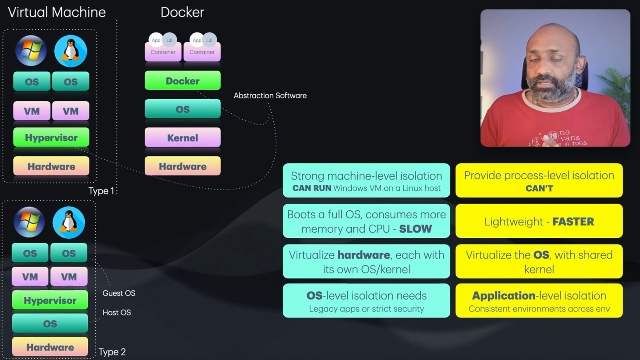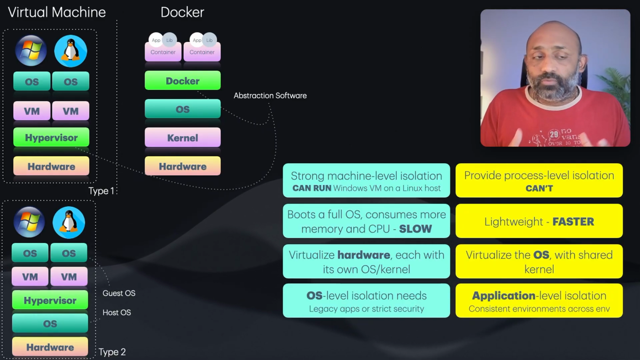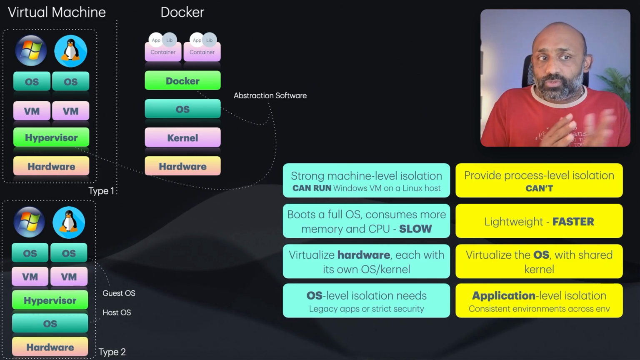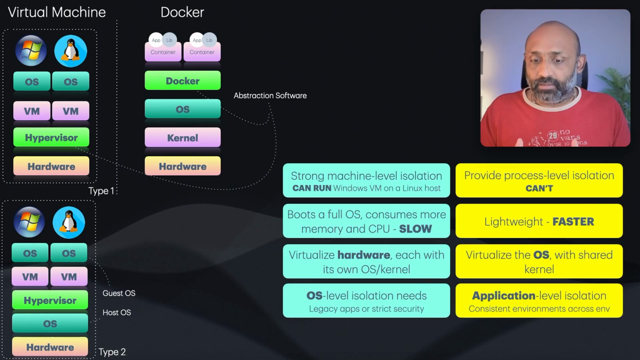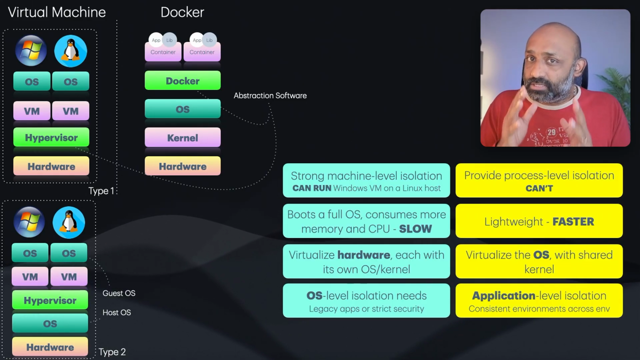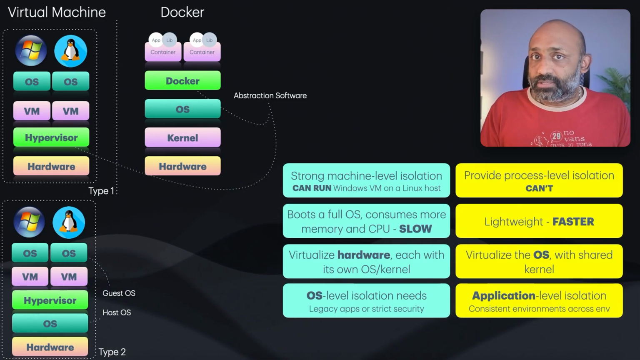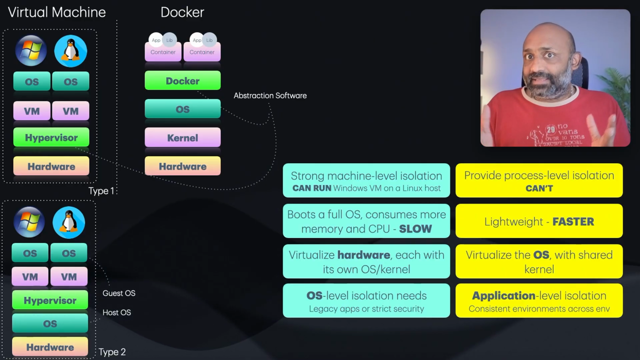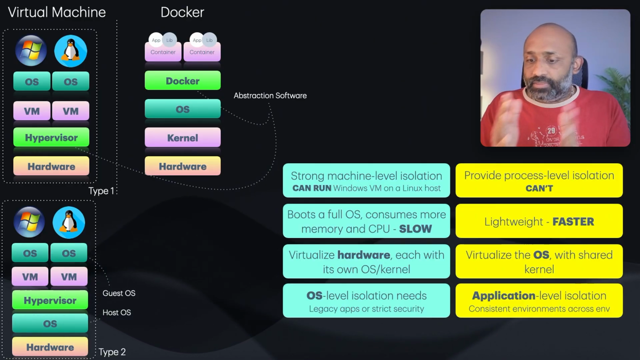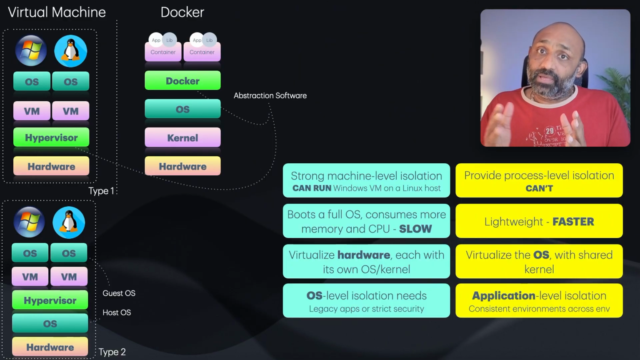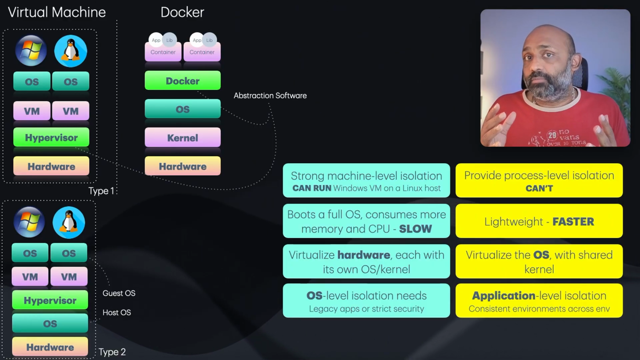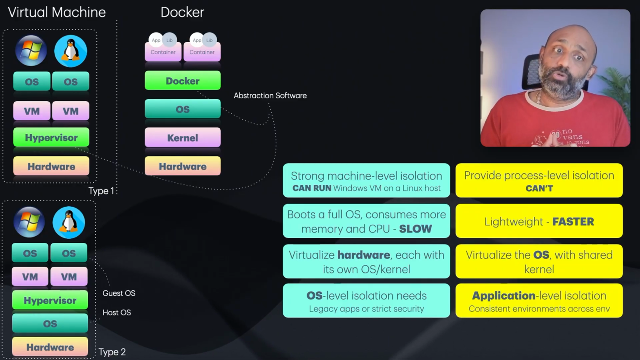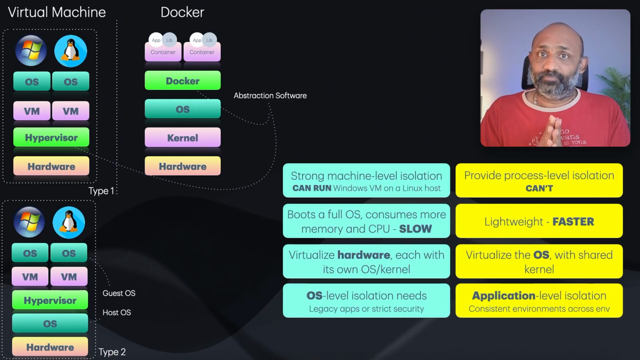The next important thing is when we would use a virtual machine versus Docker. We use virtual machines when OS level isolation is needed, for testing, legacy apps, and strict security. We want to set up a strict security policy and test our applications. In that case, we would prefer a virtual machine. On the other side, if you need application level isolation with a consistent environment across different environments, it is pretty easy to go with a Docker kind of setup.